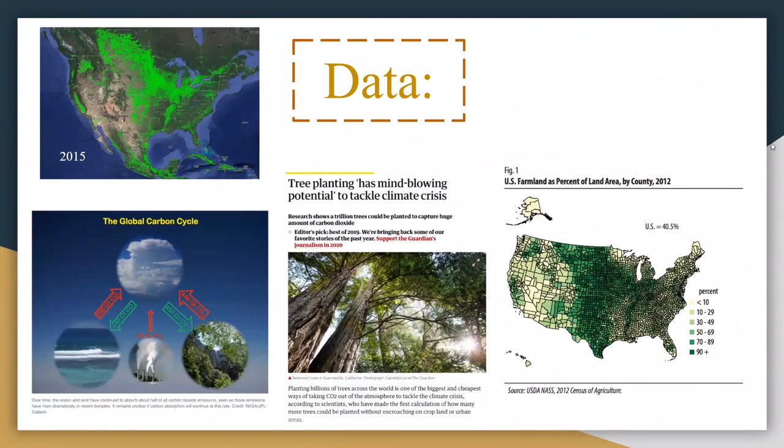And the article you see here, on the global carbon cycle, says that as trees are growing, they help stop climate change by removing carbon dioxide from the air. They also store carbon inside themselves and in the soil. Then they release the oxygen into the atmosphere.